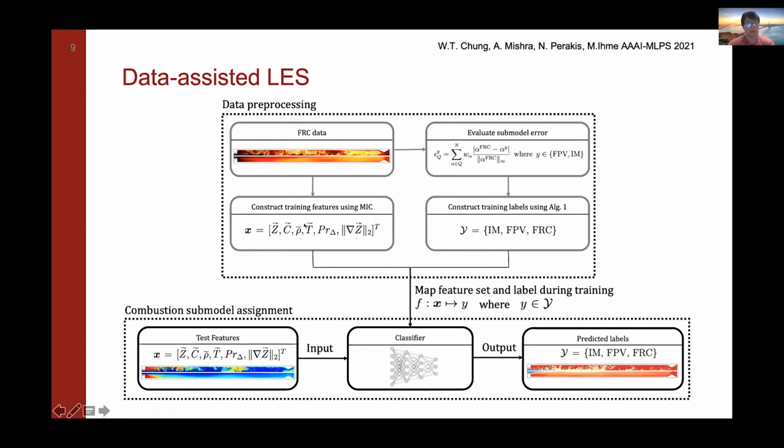These are important values in combustion. So it's kind of nice to see that the feature selection tool is able to pick the right features essentially. And then we train our classifier to essentially map the features to the predicted labels, which produces a plot of basically where to assign the optimal combustion model.